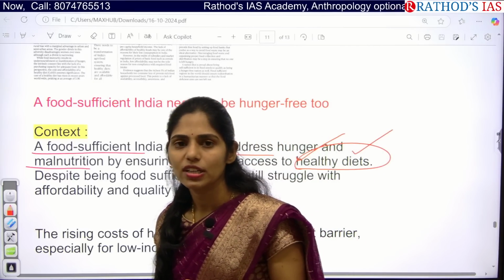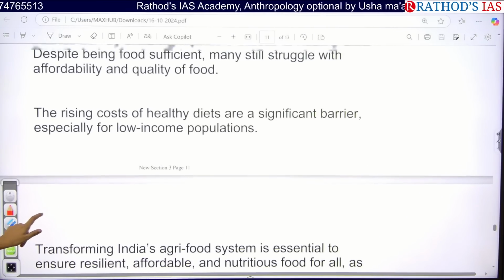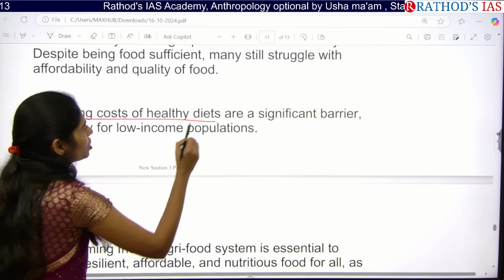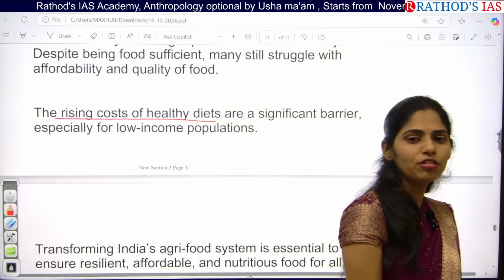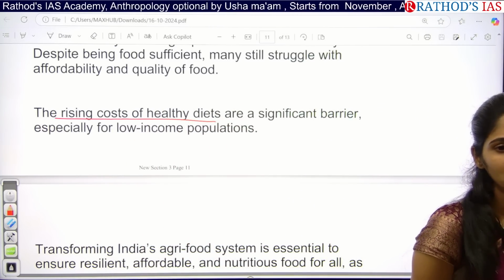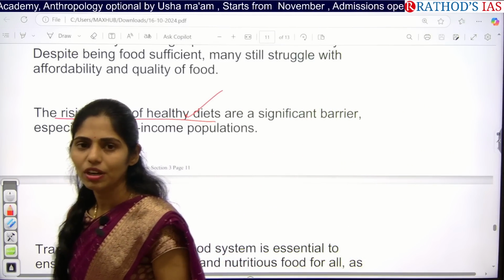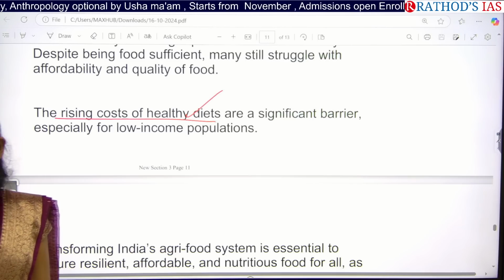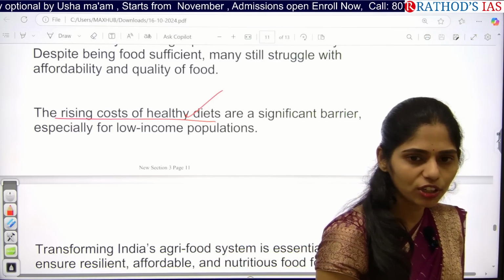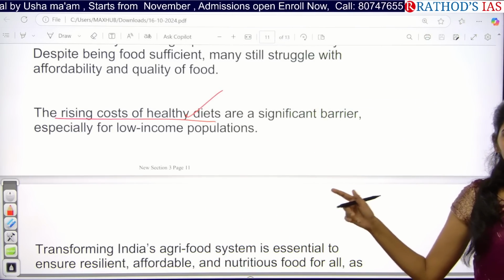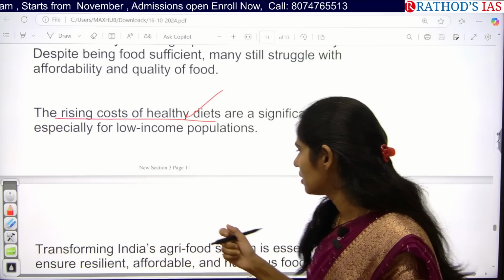And especially we have to address this problem of hidden hunger, as I said earlier. Okay, so actually what are the problems now? There is increasing cost of healthy diets. If you remember, in yesterday's class we discussed that there is increased food inflation. What is the percentage of food inflation now? It is 9.2%. Whenever there is increasing cost of food, can it be affordable and accessible for everyone? No. Whenever there is increasing food inflation, accessibility and affordability of food will decrease. Because of this, the impact is increasing hunger and increasing malnutrition, right?